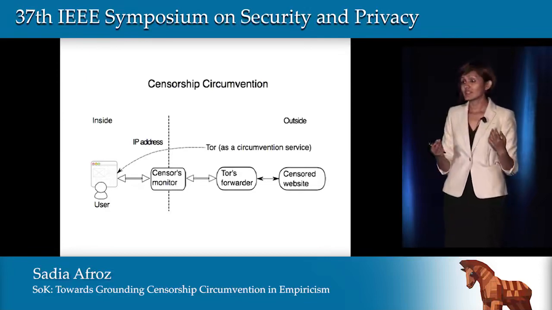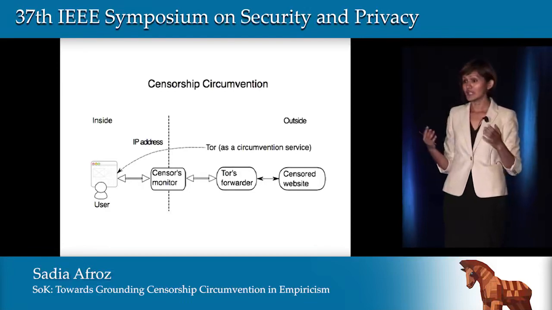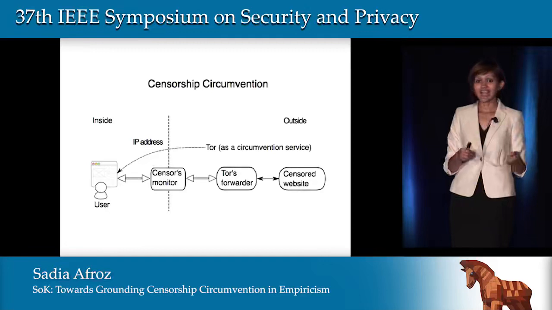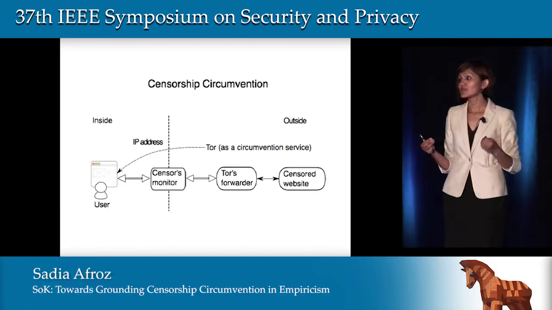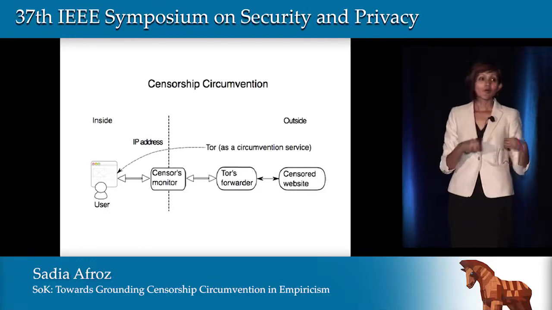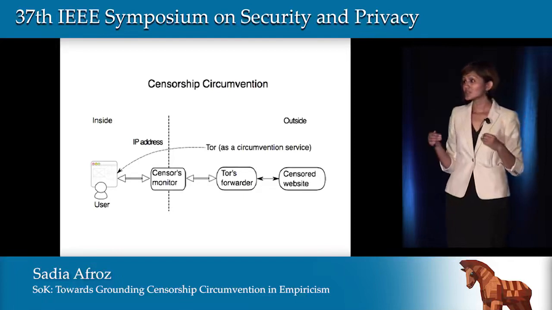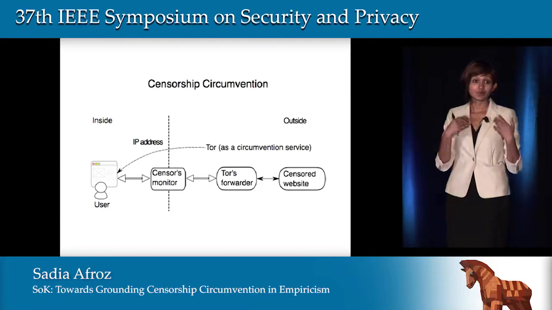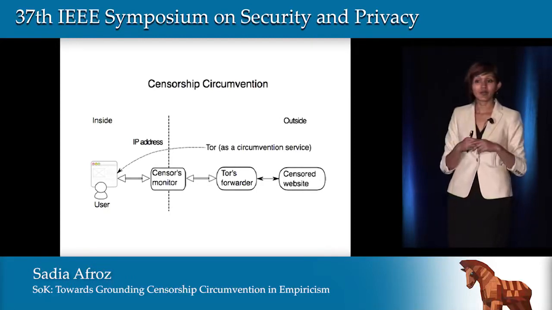So what does that user do? She can download a circumvention system like Tor, install it, and then use Tor to bypass the censor. But censors like China already know that people are doing it. So now most of the Tor relays are blocked in China. Now if the user wants to use Tor in China, they have to obfuscate their traffic to Tor. So this is the current censorship scenario I'm going to talk about.